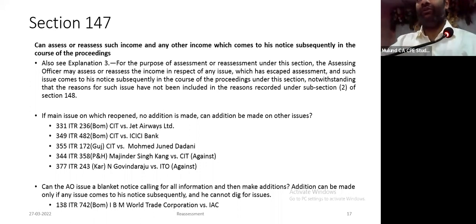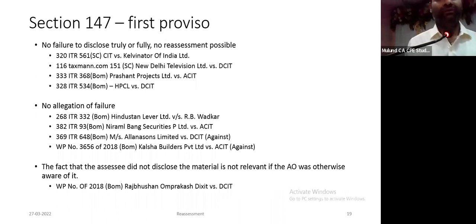So it is a very important protection. On this basis, many assessments have been quashed, but this protection is now no longer available in the new section. This argument applies only to the old 148.